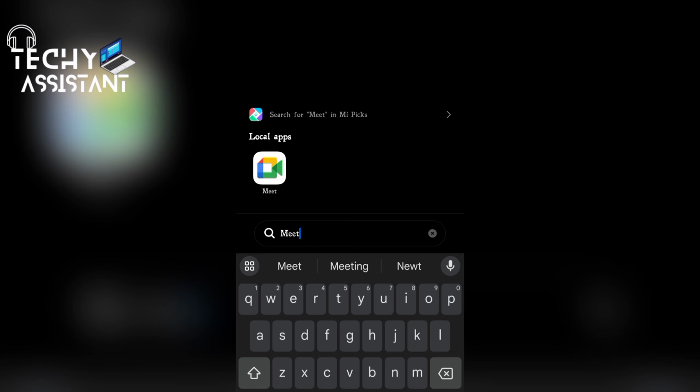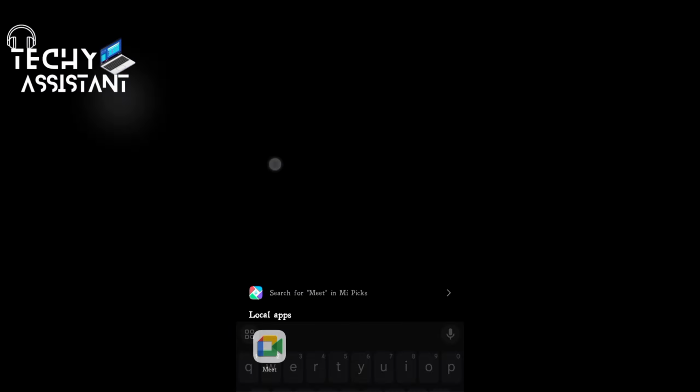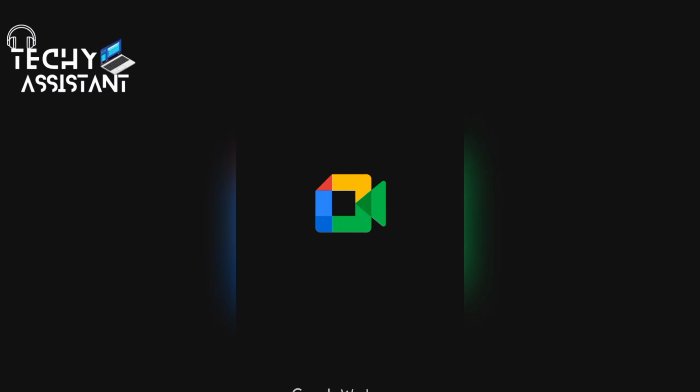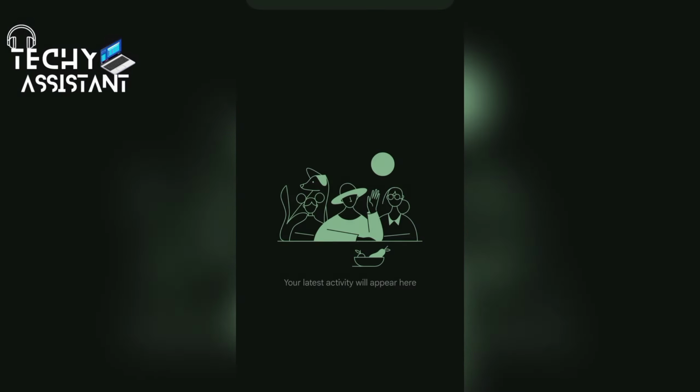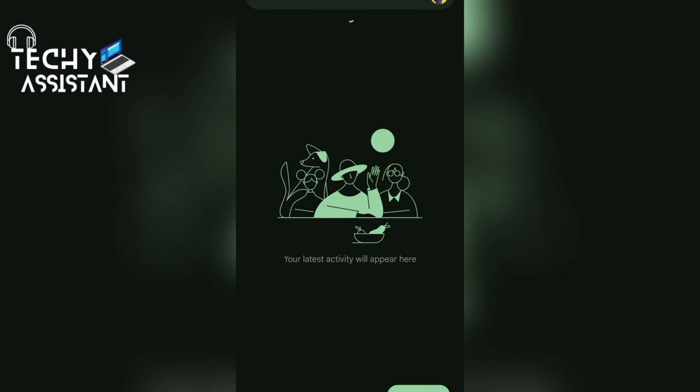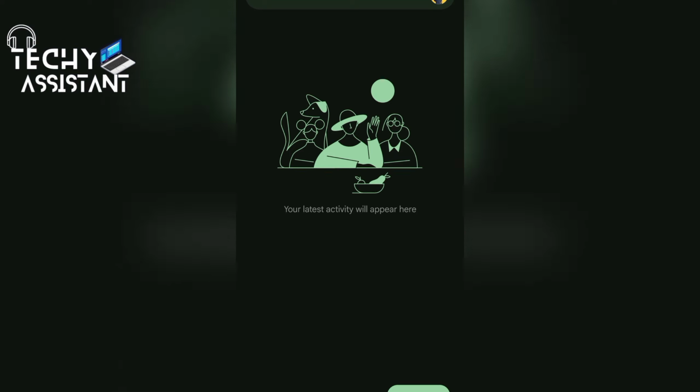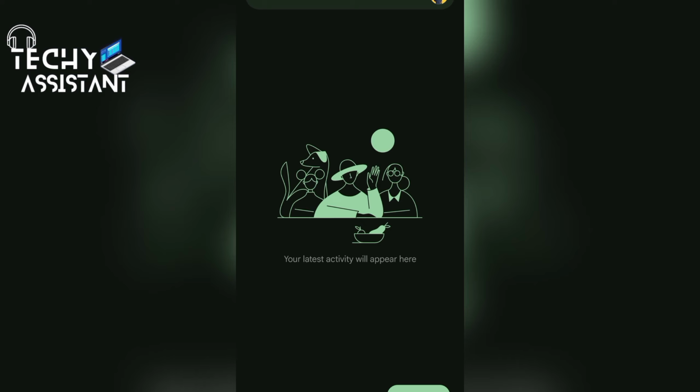So Google Meet allows you to have face-to-face communication, because communication is very, very important in the virtual world at the moment. Google Meet provides you with high-quality video conferencing capabilities, which allow you to connect with clients and colleagues from anywhere in the world. That is basically what Google Meet does. If you are familiar with Zoom, you should also be familiar with Google Meet. Google Meet is just a video or web conferencing software.